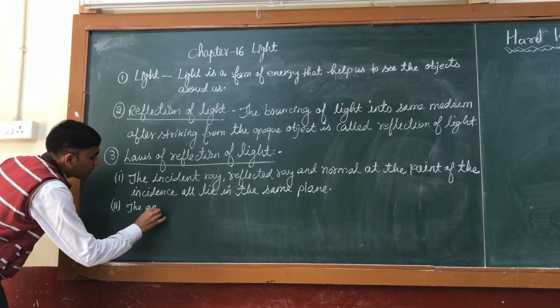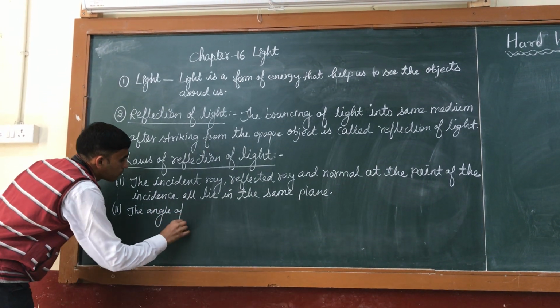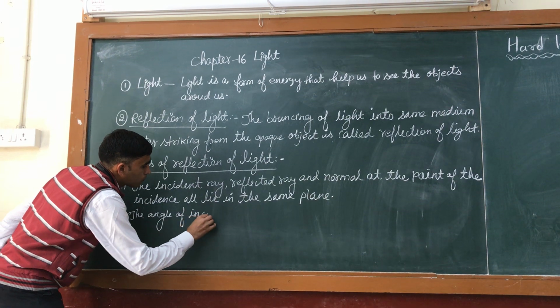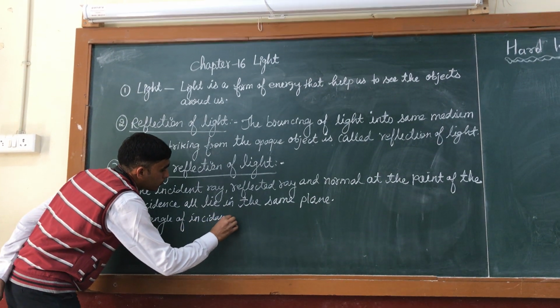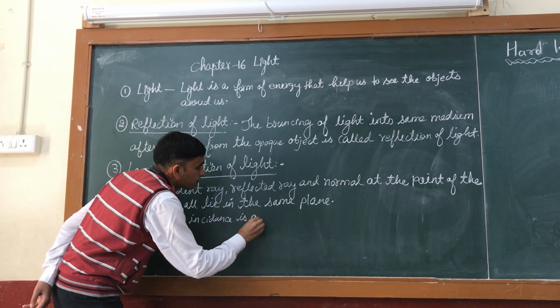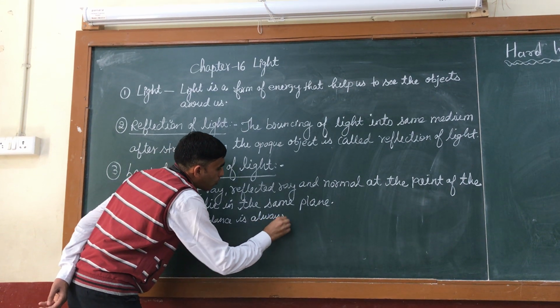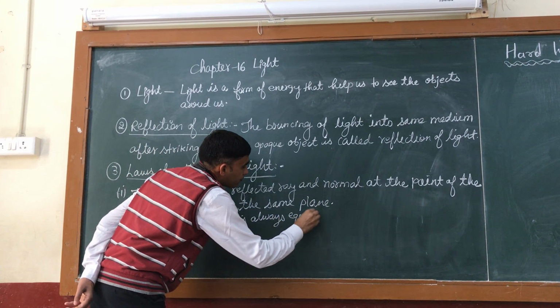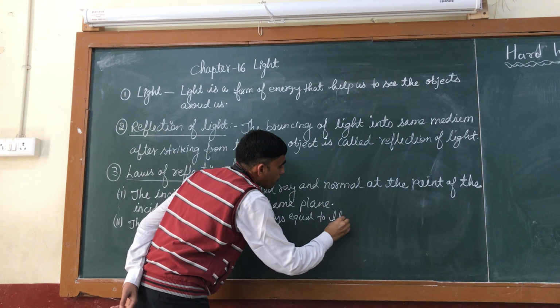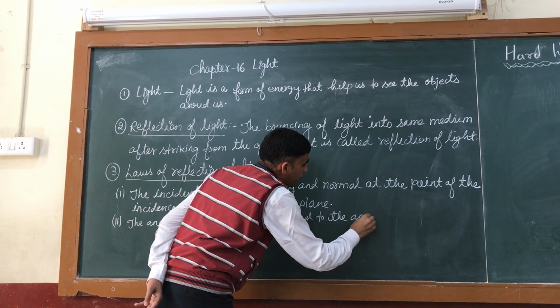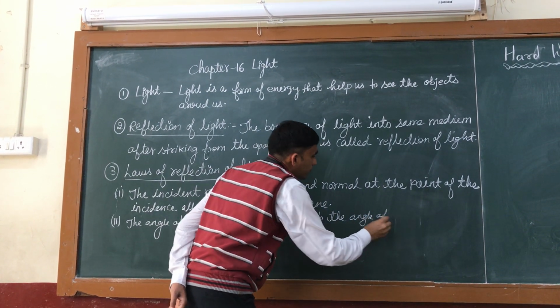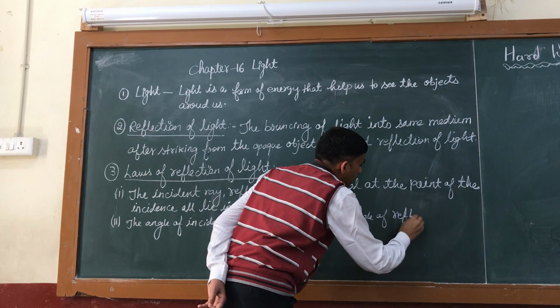the angle of incidence is always equal to the angle of reflection.